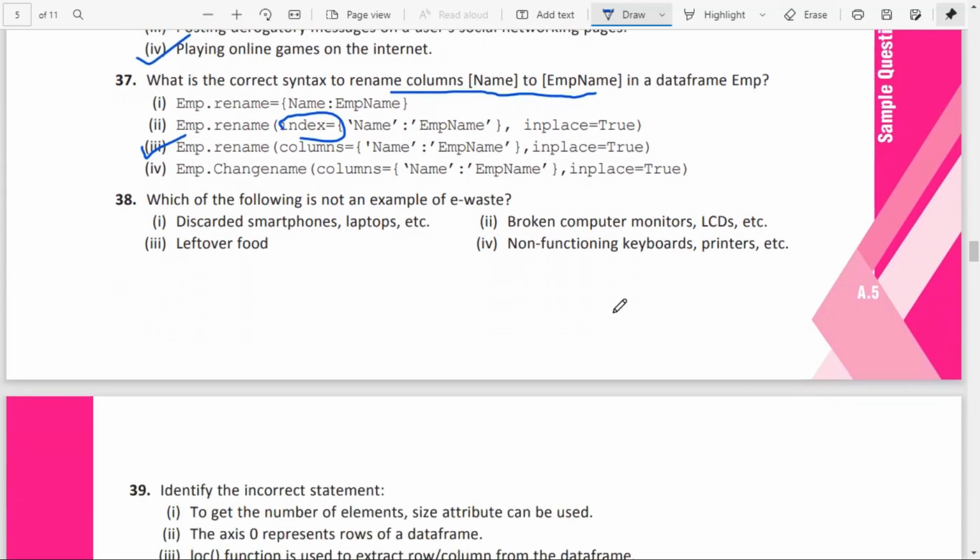38. Which of the following is not an example of e-waste? Discarded smartphone, broken computer monitors, leftover food, non-functioning keyboards. So leftover food is not e-waste.